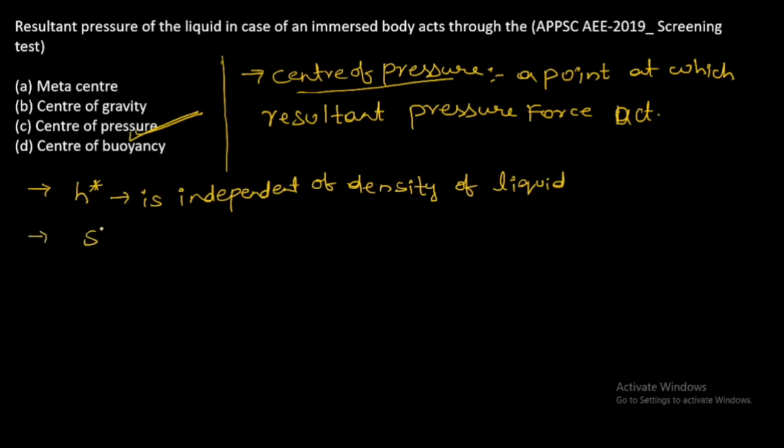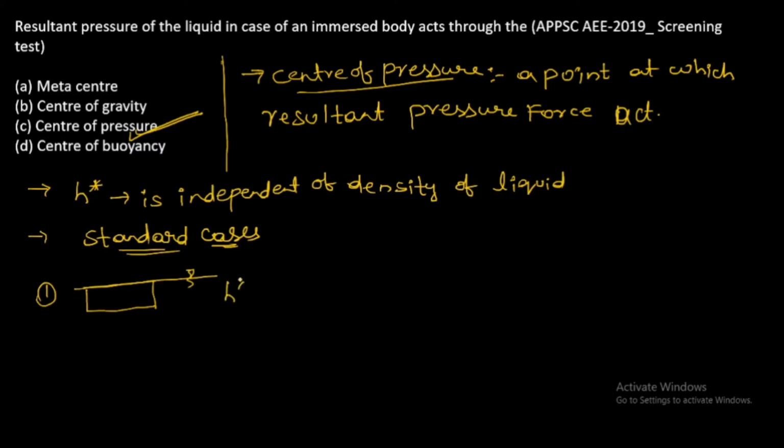So remember some standard cases. First, a rectangular plane body immersed in the water.